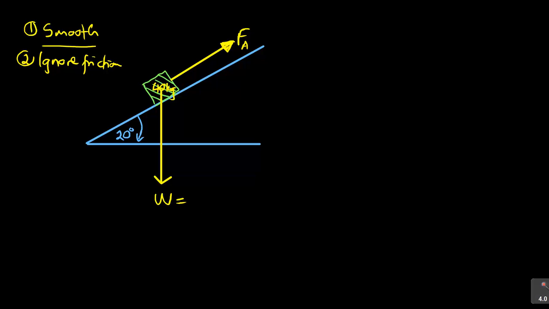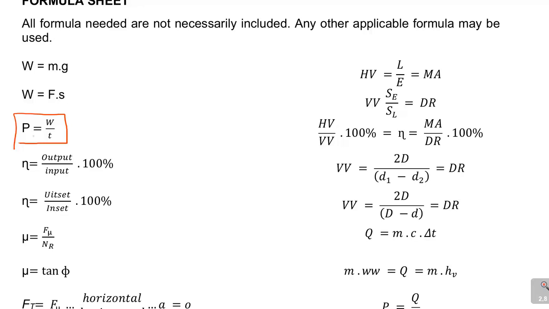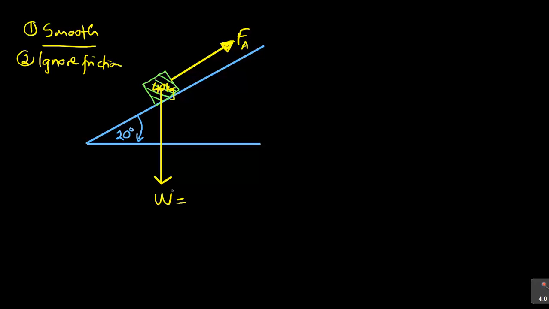And you know what is weight from the formulas? W. W is for weight there, and W here is for work. So you need to know what you're dealing with. This one is for work. Work done is force times distance, but this is the weight, which is mass times gravity. So now here, if I use that weight, it is m times g. So mass times gravity, and they did give us the mass, which is 40, meaning 40 times g. But you know that g is 9,81, so you need to put that value.